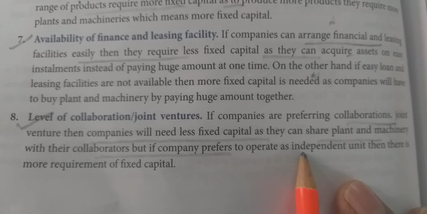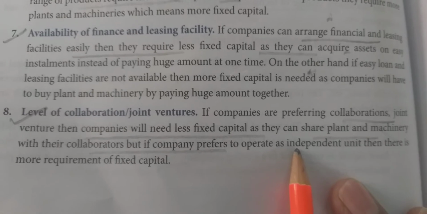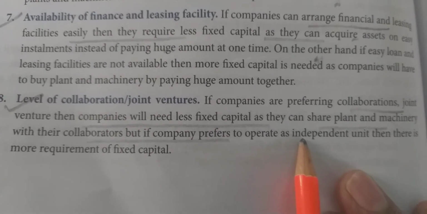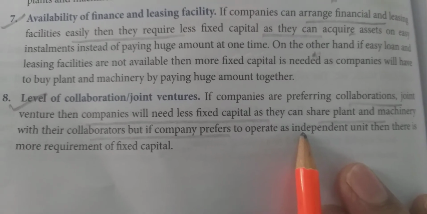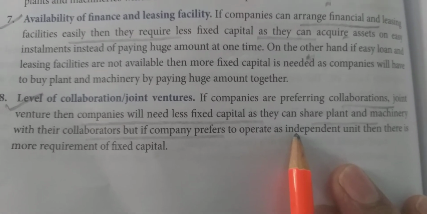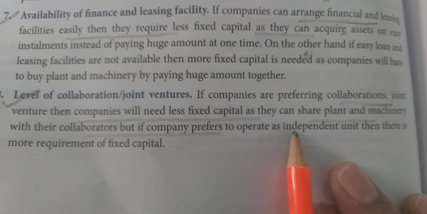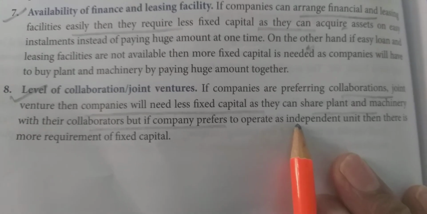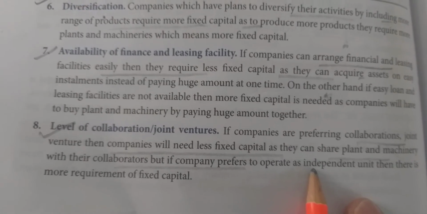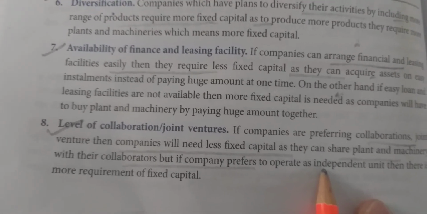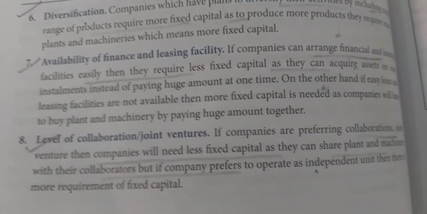Then level of collaboration or joint ventures. Are we doing a joint venture or collaborating our business with any other company? If two or more companies are joining together to do that business, then the requirement of fixed capital will be less, because all these companies are already having their fixed assets, and by using all those fixed assets together, they can run their business nicely. So this was the topic: what is the meaning of fixed capital and what factors are to be taken into consideration when we want to find out the requirement of fixed capital.